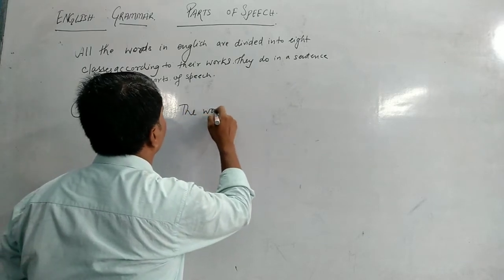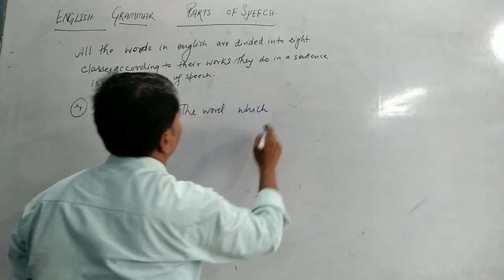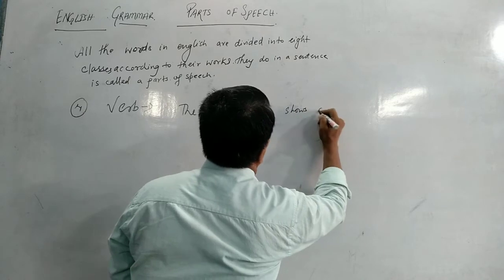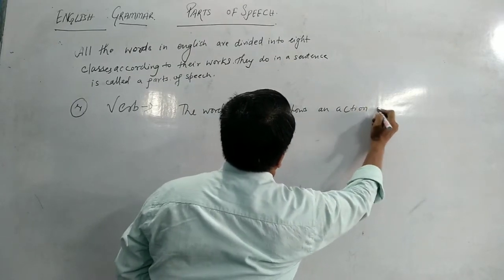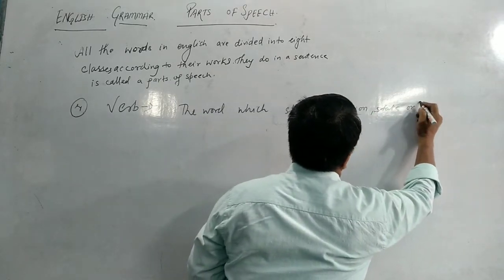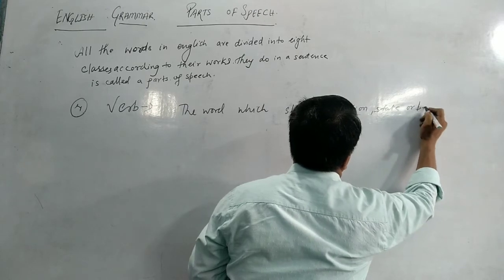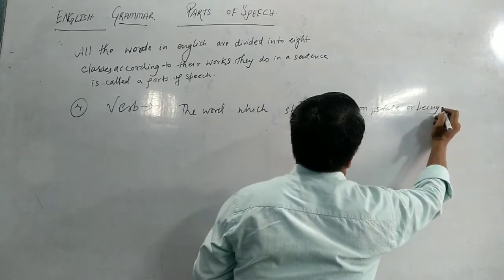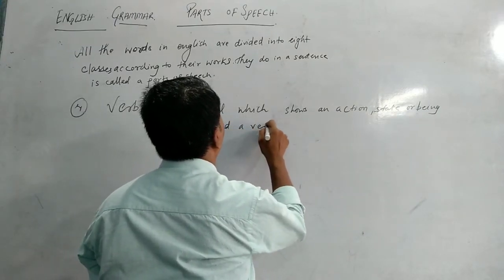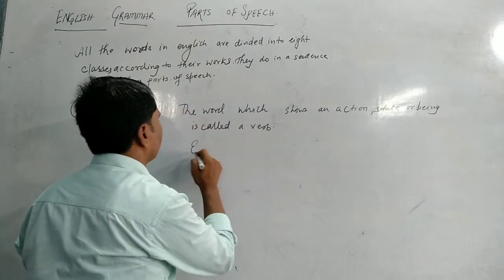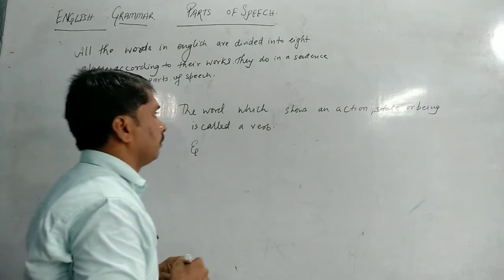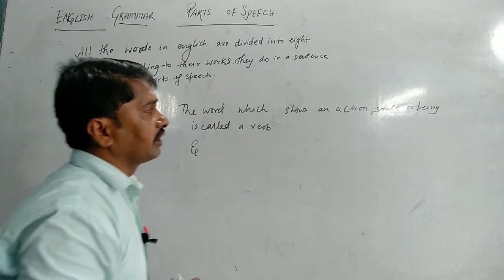The word which shows an action, state or being is called a verb. What is a verb? The word which shows an action, state or being.